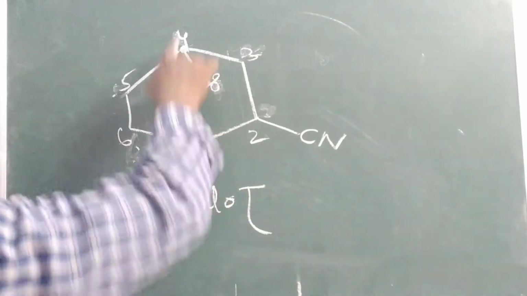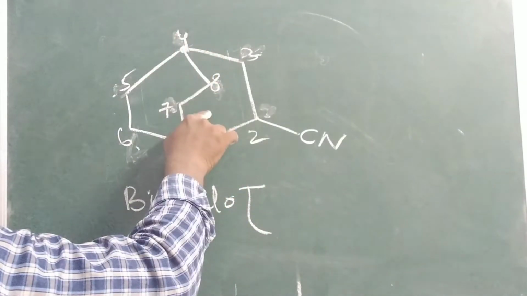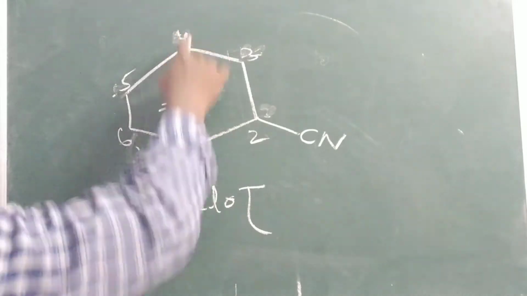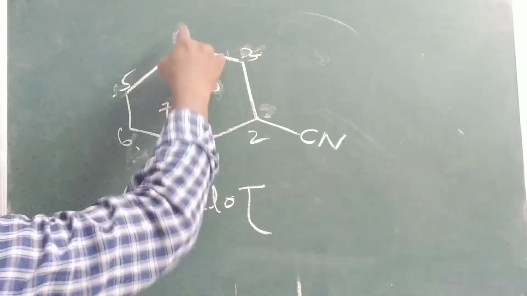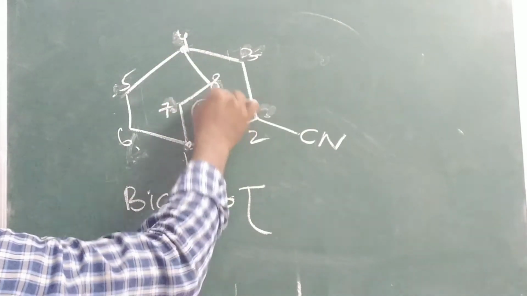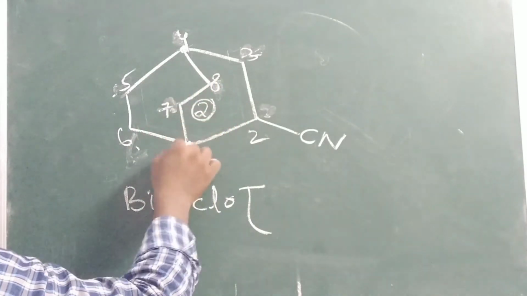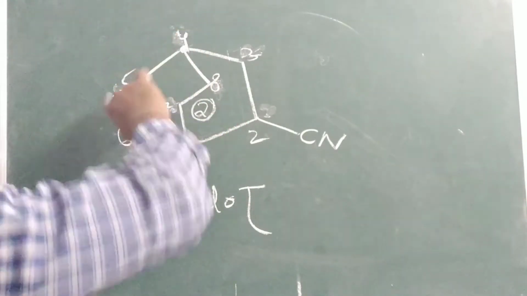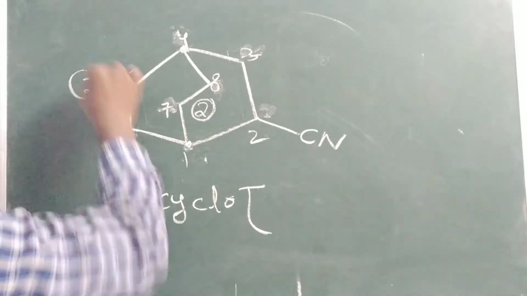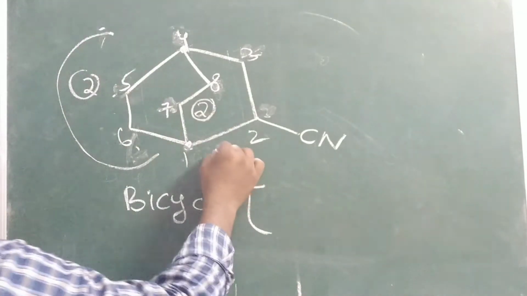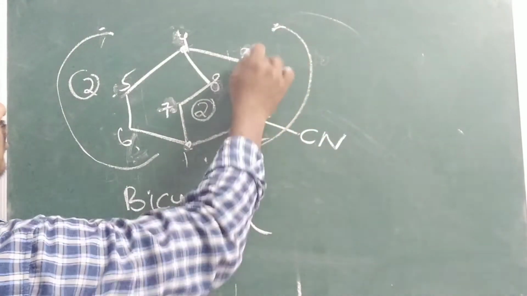So here to here you have to go. Middle, leave it. Here to here you have to go. If you go straight, opposite, you will get 2. That means 2 rings. Here if you go in between, how many rings? 2 rings. If you go like this, or like this, 2, 2.